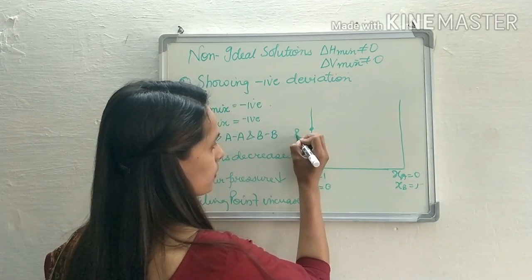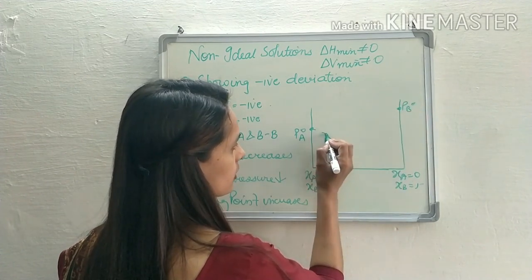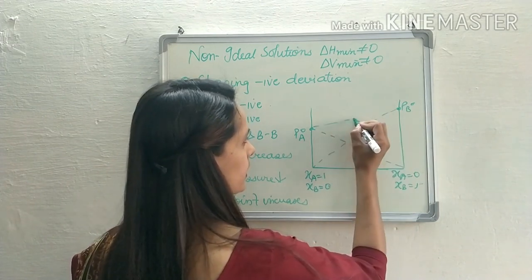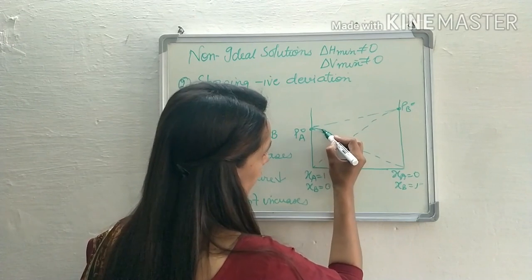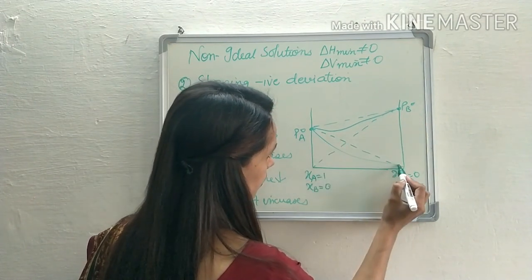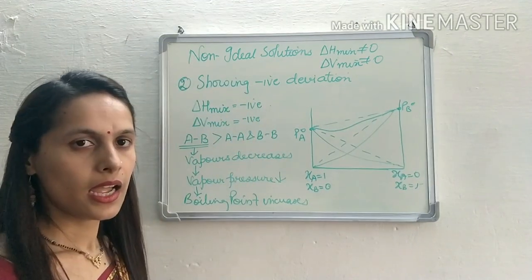Here it is PA naught, here it is PB naught. This is my ideal solution, ideal behavior, and because it is a negative deviation, I got a graph like this or this and this. Clear?